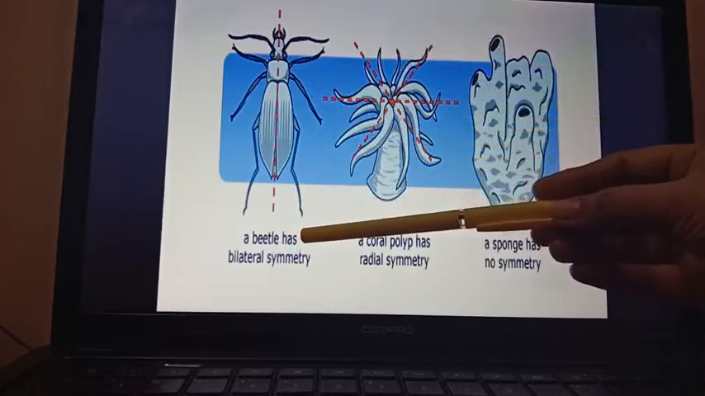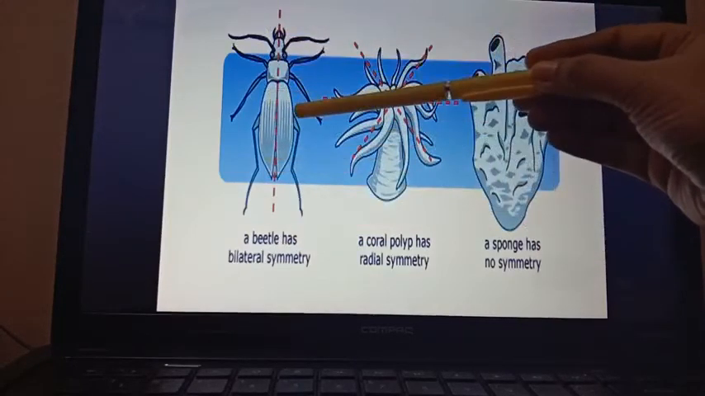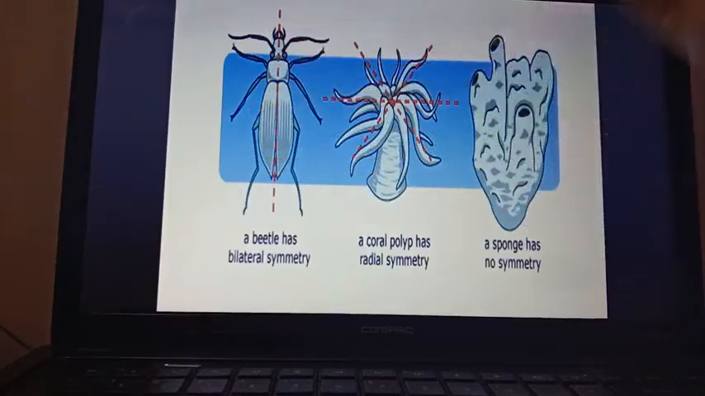And lastly the bilateral symmetry, in that if you cut the organism in a middle line, it will give you the same right and left halves.